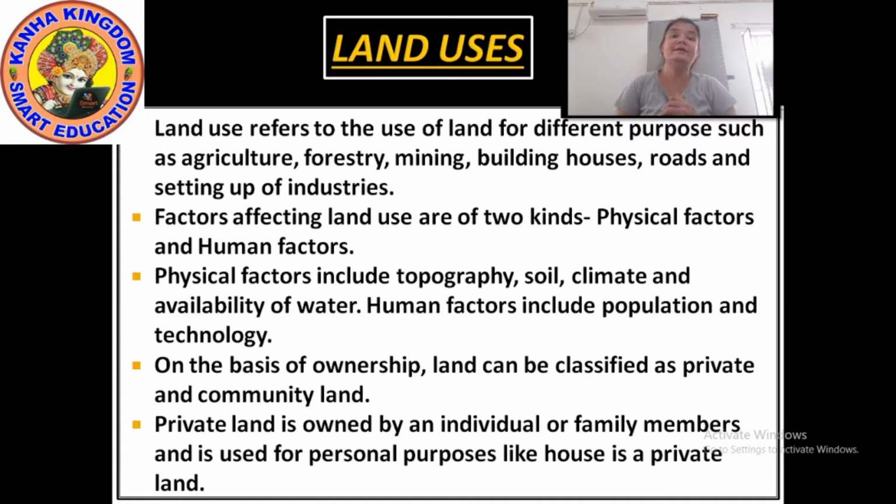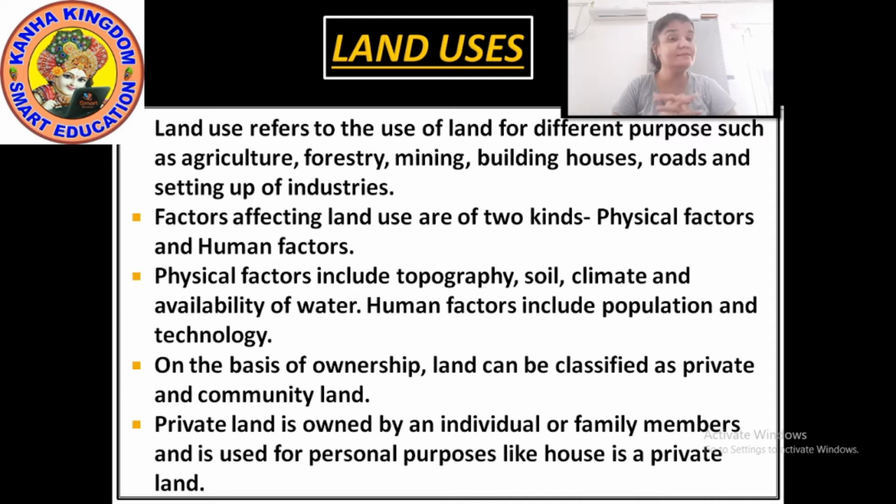I hope you are understanding. I'll explain again. What is land use? Land use means when the land is used for different purposes, like agriculture, forestry, building houses, roads and such. When land is used for such purposes, it is called land use.